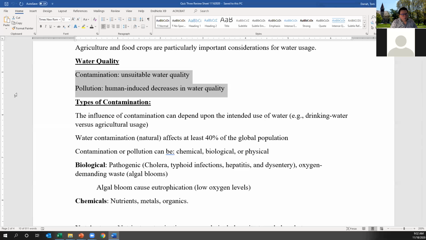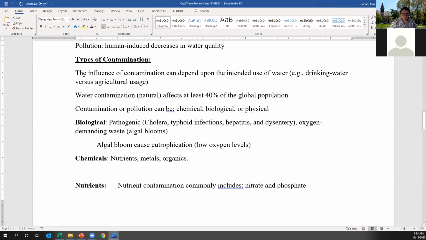Contamination can be natural, or it can be caused by human activities. Pollution is specific to human-induced decreases in water quality. So pollution is something like somebody spilling a chemical into the water. Contamination could result from pollution, but it also can be something like high levels of arsenic being leached out of sediments into the aquifer, causing poor water quality. So, various types of contamination.